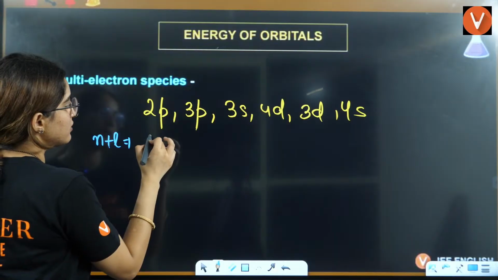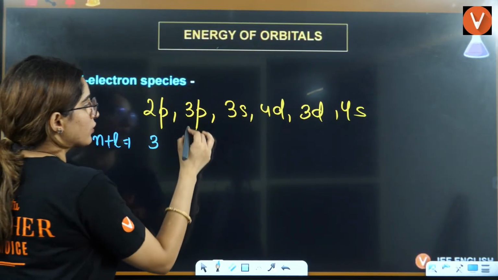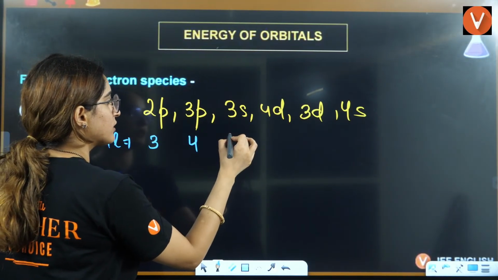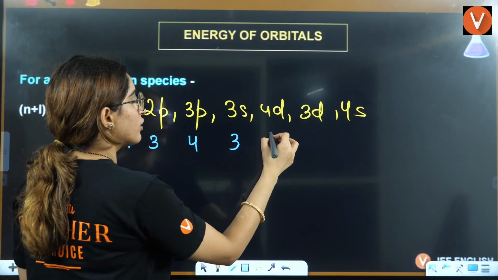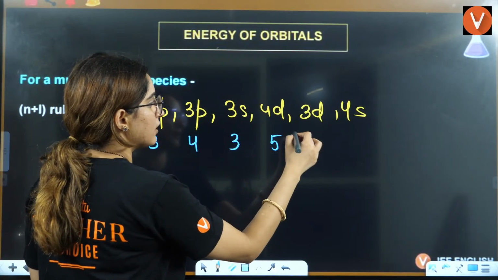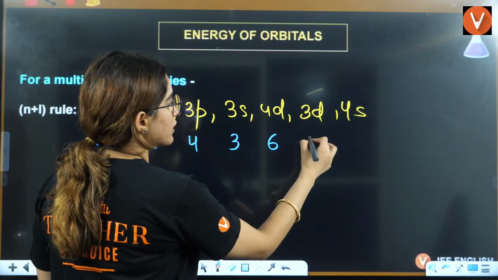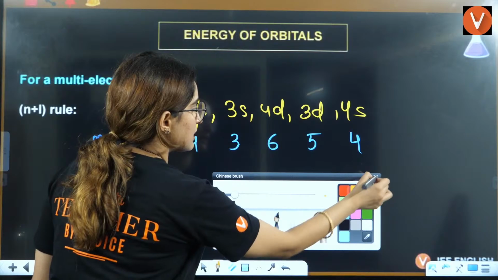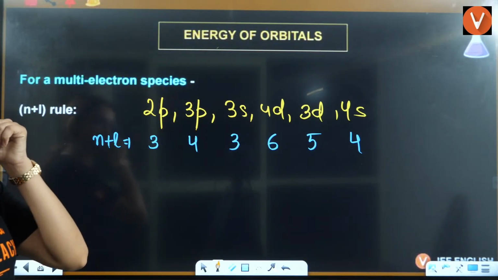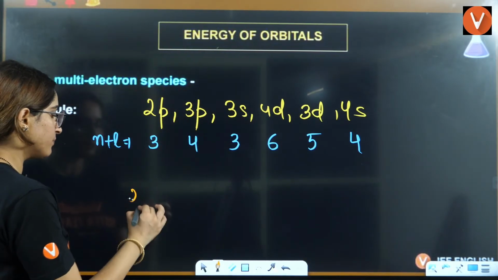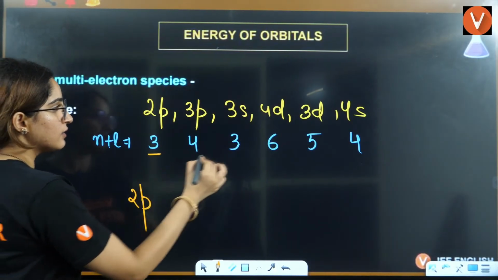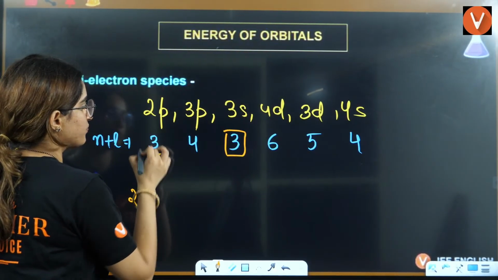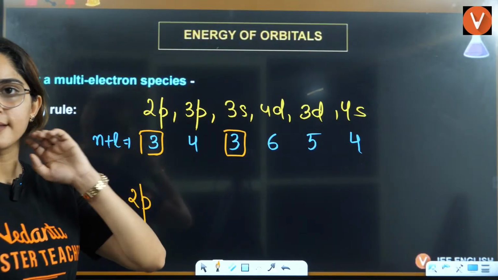2 plus 1 is 3. 3 plus 1 is 4. 3 plus 0 is 3. 4 plus 2 is 6. 3 plus 2 is 5. 4 plus 0 is 4. Now, the minimum value is for 2p. Then 2p and 3s have the same n plus l value.